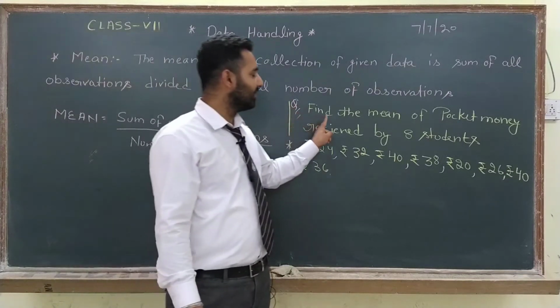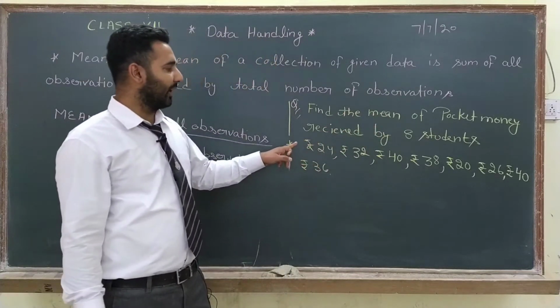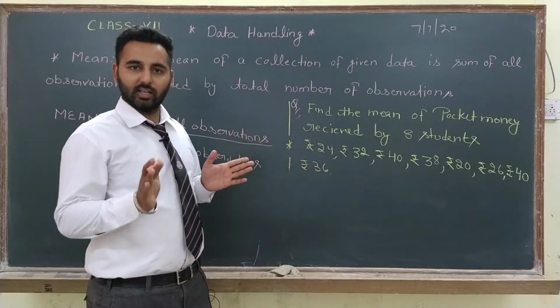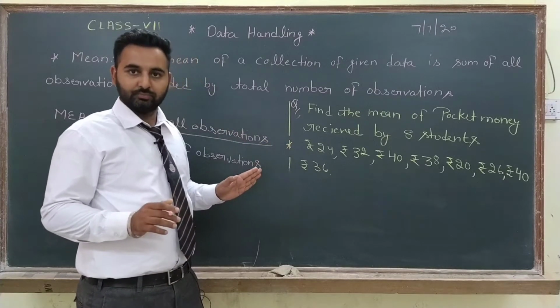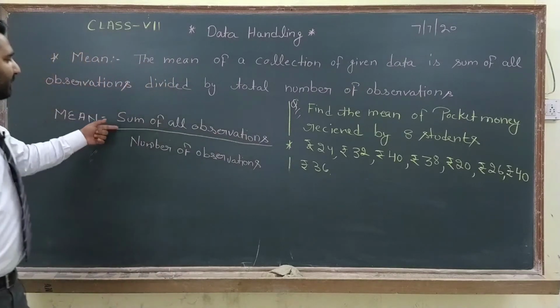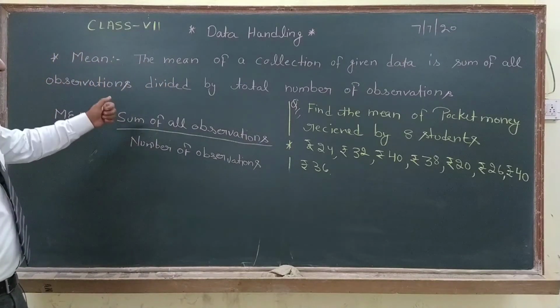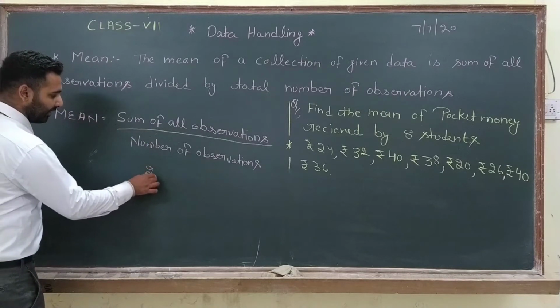Here the question says, find the mean of pocket money received by 8 students. Means there are 8 students and their pocket money is given to us. We have to find out the mean. So the first step of mean is the sum of all observations. Means first of all we will add them.